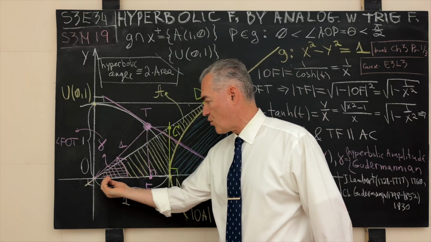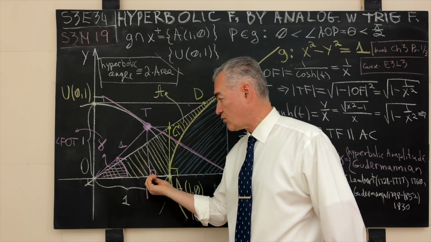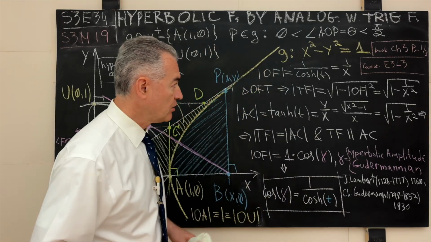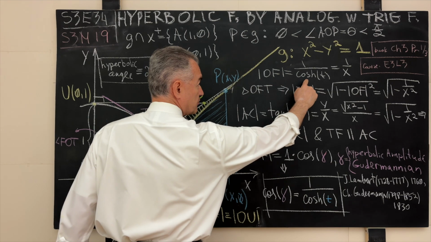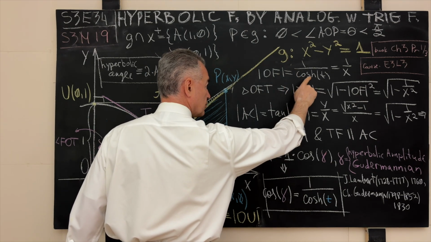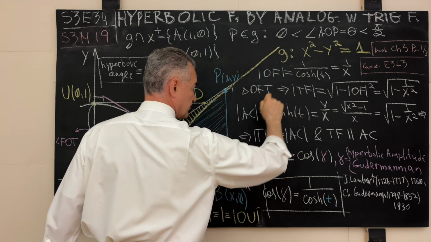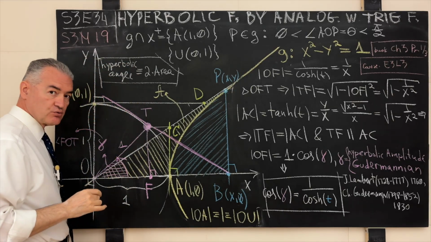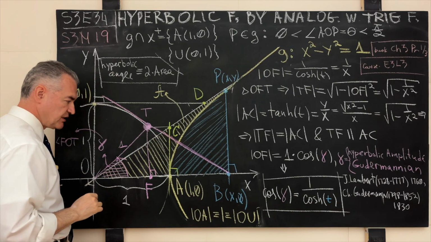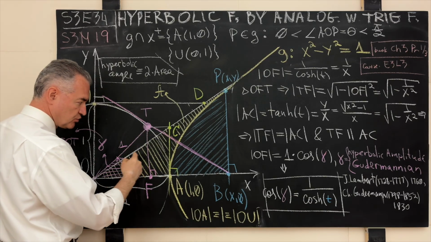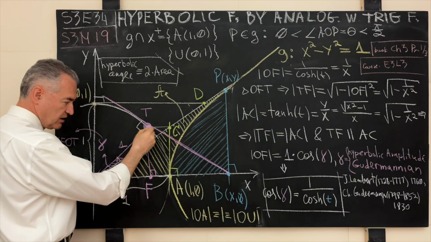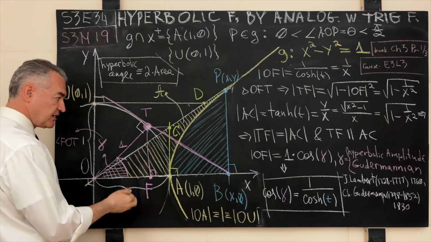The distance OF, or the line segment OF, or its length, is a geometric equivalent of the reciprocal of the hyperbolic cosine. This is important to understand. You can prove this using the good old middle school plain Euclidean geometry, because this triangle is right, this triangle is right, they share the sides, hypotenuse, yada yada, similar triangles.